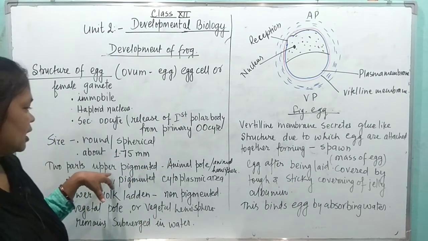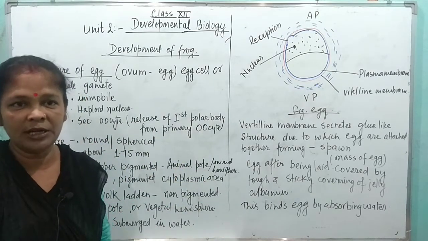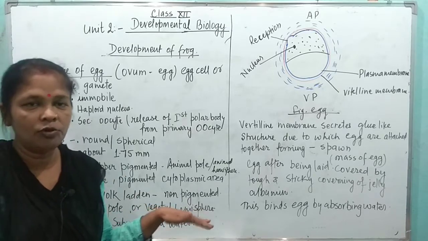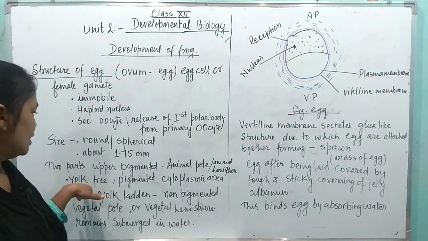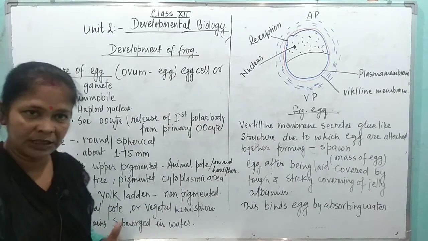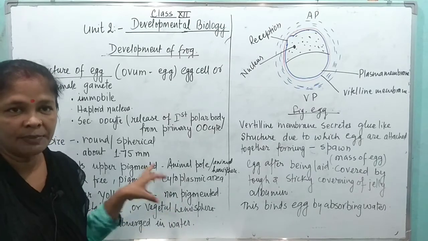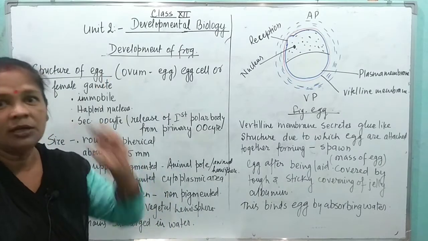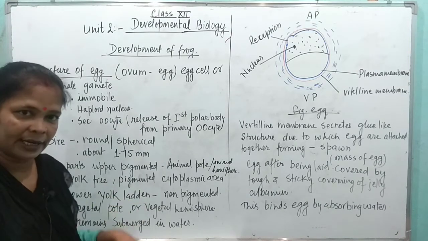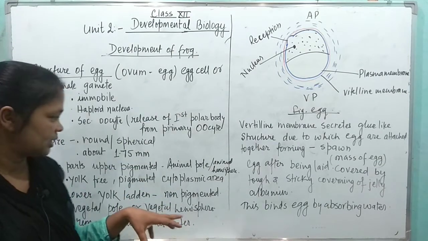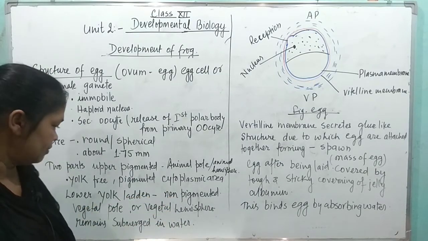Two parts. Upper part is called animal pole or animal hemisphere. Lower part is called vegetal pole or vegetal hemisphere. The upper part is yolk free. A yolk is not present in the upper part, and it is a pigmented cytoplasmic area. Pigment which is absorbing the sunlight. And the lower is yolk laden, in the lower portion the yolk is present, which is non-pigmented, the vegetal pole or vegetal hemisphere.